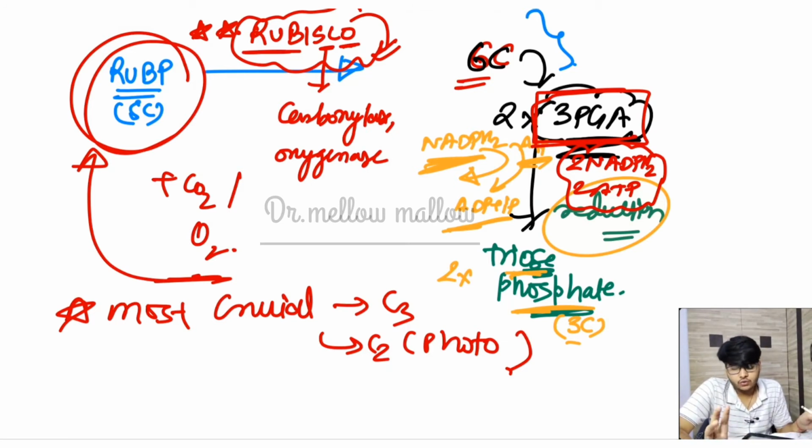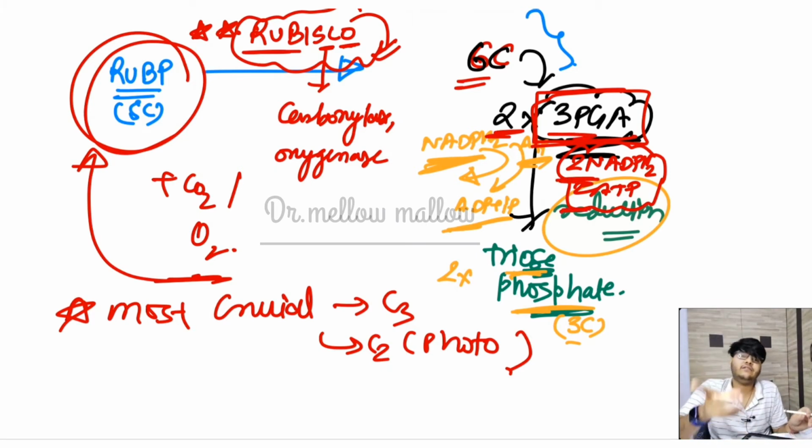Okay, so you must know that for each PGA we will need 2 molecules of NADPH2 and 2 molecules of ATP itself. Now if there are 2 molecules of 3-PGA, then there will be 4 NADPH2 and 4 ATP. Okay, so there is an incorporation of 2 ATP and 2 NADPH. So for two molecules of PGA, we are saying that 2 NADPH2 and 2 ATP are used.